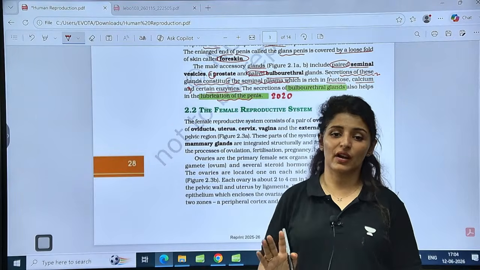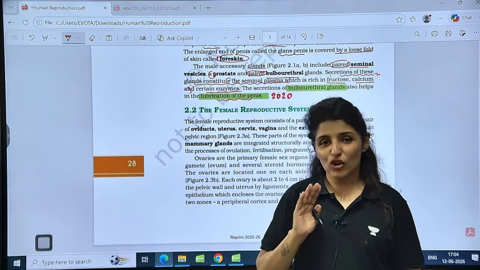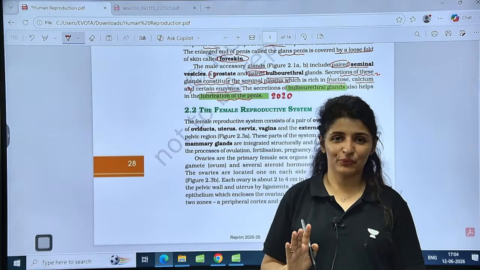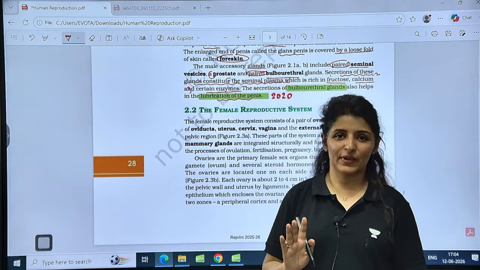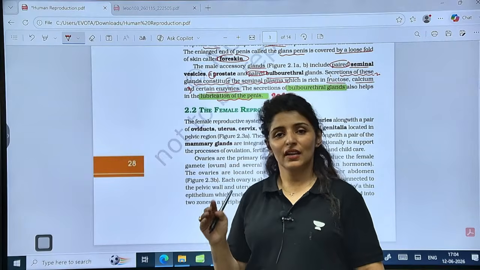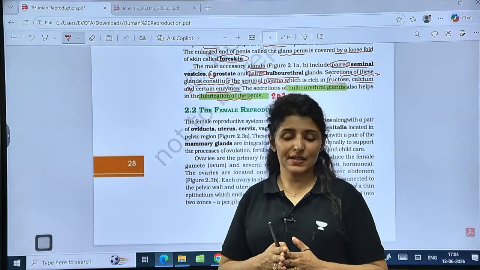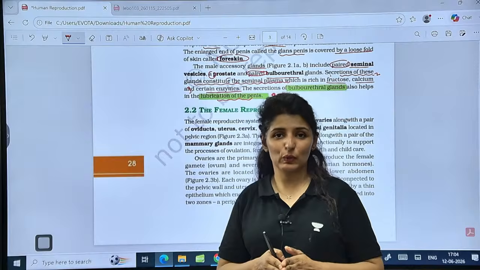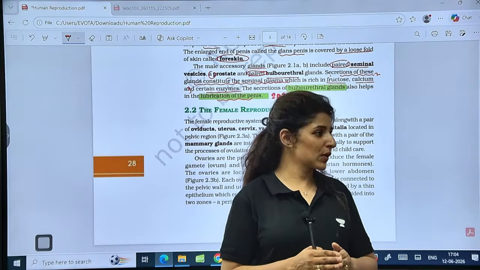Just take it for granted. NTA is not going to do that with you now, at least not at this point. Everything will be asked from NCERT. Direct questions will be asked as well, and match the following will be done. And we are practicing these questions already.